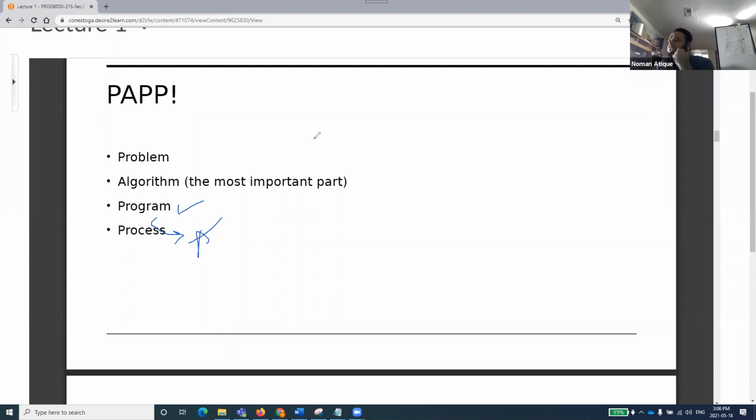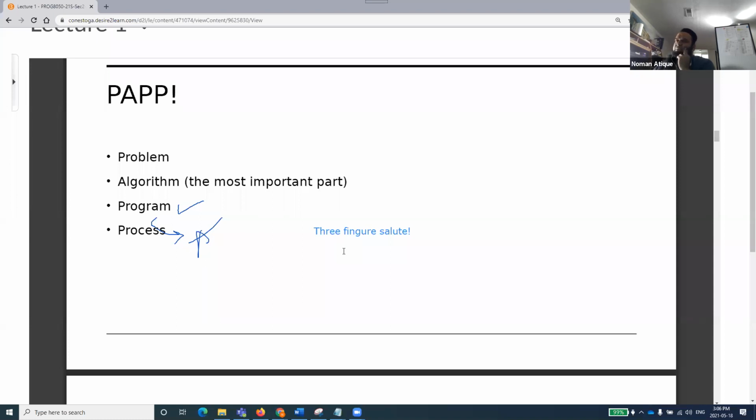Can anyone tell me what is the three-finger salute? Who will tell me what is the three-finger salute? That's a very good answer. Has anyone ever done the three-finger salute to their computer? Now you might have something in your mind.